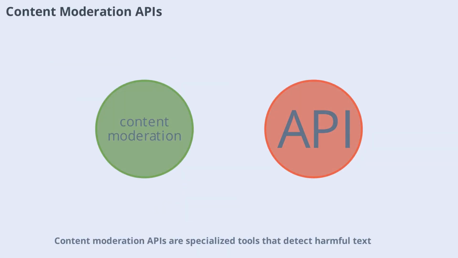Content moderation APIs are specialized tools that detect harmful text, hate speech, harassment, or self-harm content. They should be placed at both the ingress, checking user inputs before reaching the LLM, and the egress, screening model outputs before they reach the user.